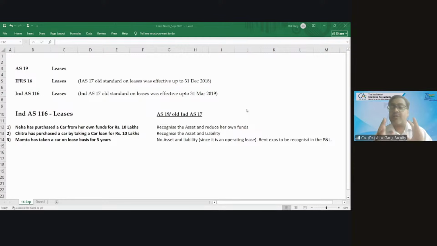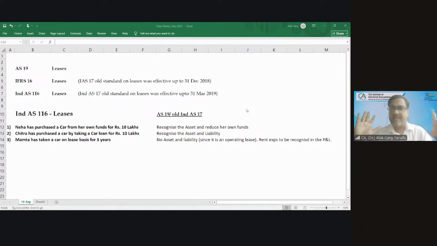Now, what was the problem in front of the Securities and Exchange Commission staff? They found that when a company buys an asset by taking a loan, the company shows both asset and liability. But when the company takes an asset on lease, it shows neither an asset nor a liability, unless it is a finance lease.